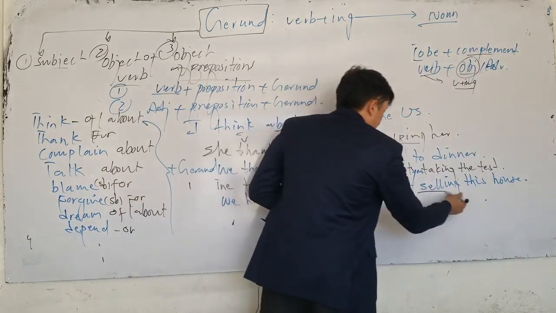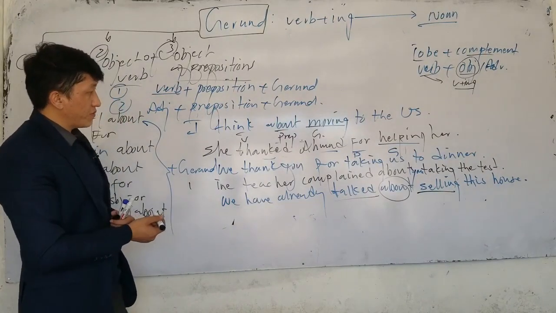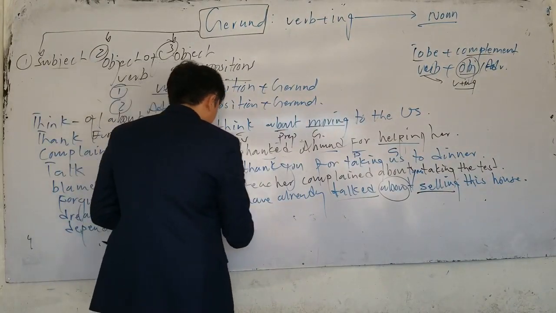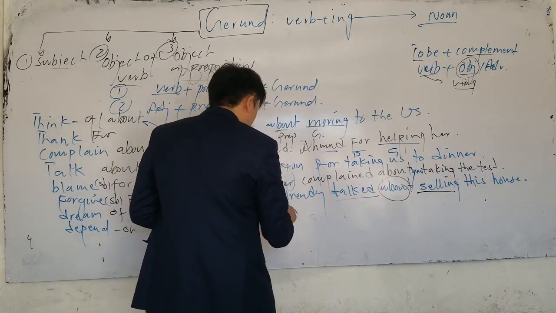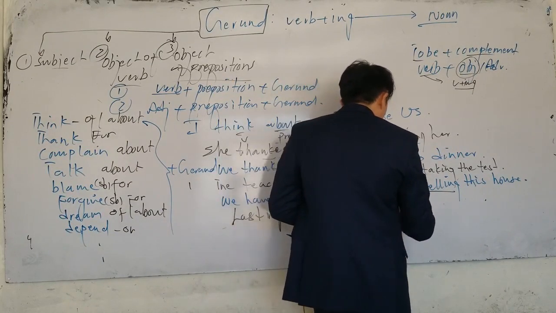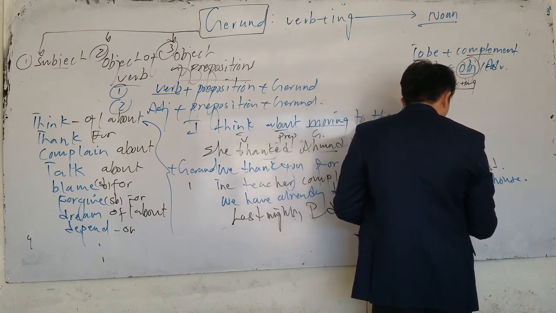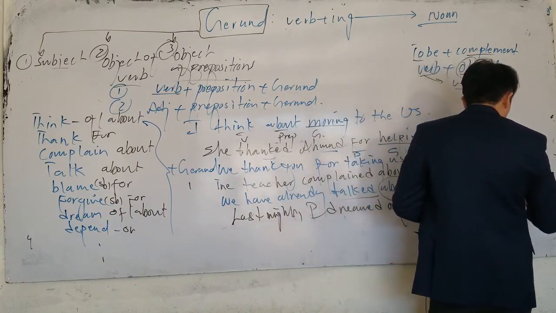Selling. And before selling, what do we have? Preposition, and then this is the verb. It's called object of preposition. We have many more. For example, last night I dreamed of earning a lot of money.